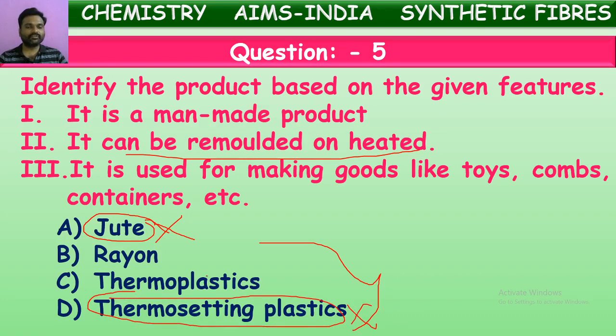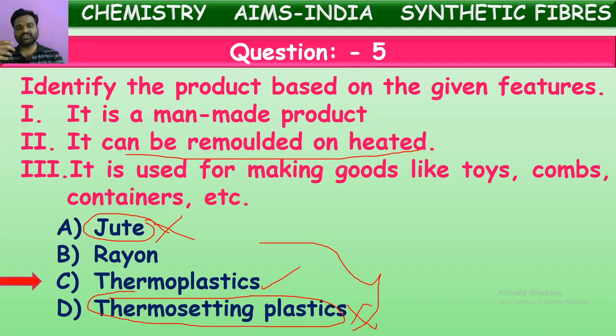Now we have to check among these two. It is used for making goods like toys, combs, containers. Generally, rayon is mostly used for making garments or cloths. So only thermoplastics are used for making all these toys, combs, containers. So correct answer is thermoplastics.